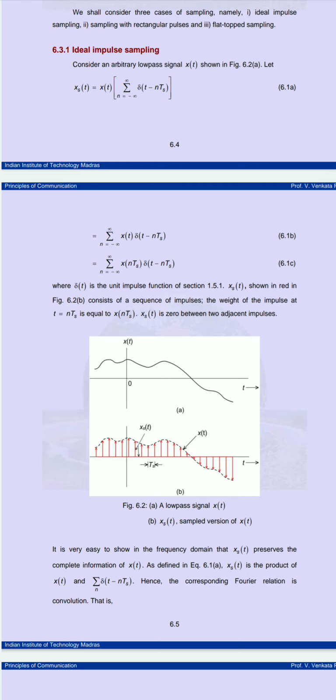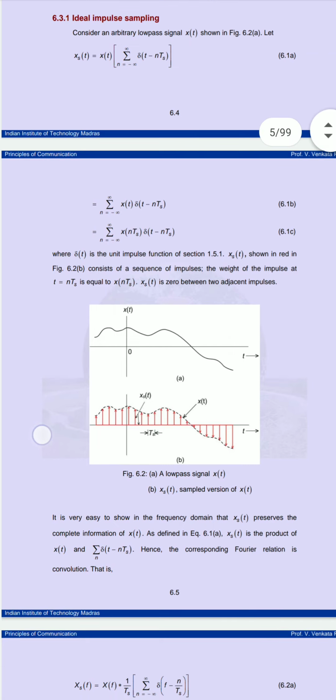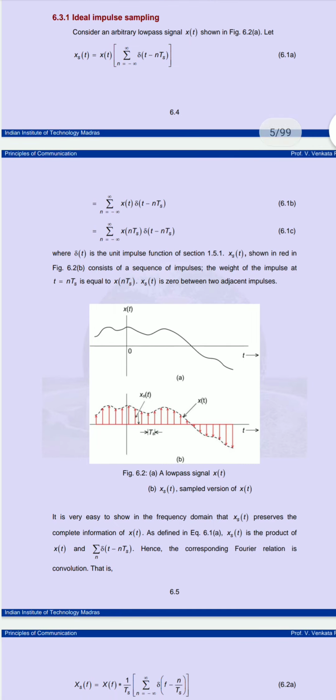Here we consider x s of t equal to x of t, and we take the summation over n from minus infinity to plus infinity of delta of t minus n T of s. If we solve, the equation becomes the summation over n from minus infinity to infinity of x of n T of s times delta of t minus n T of s.